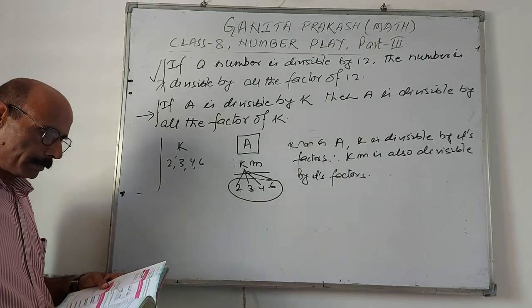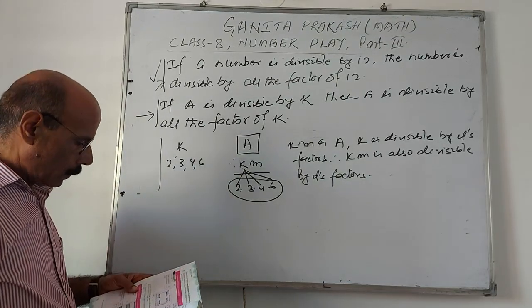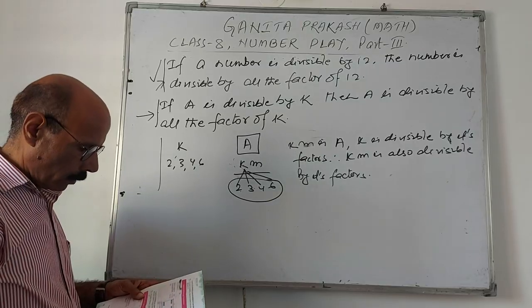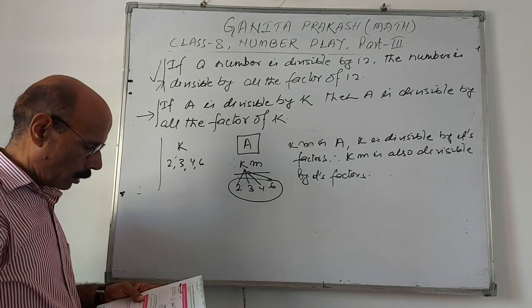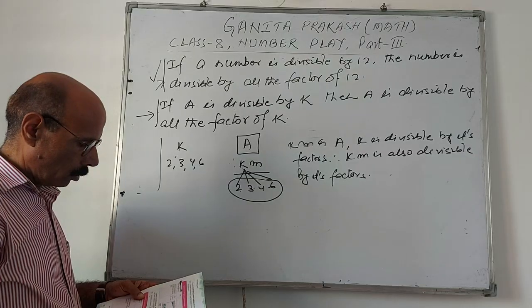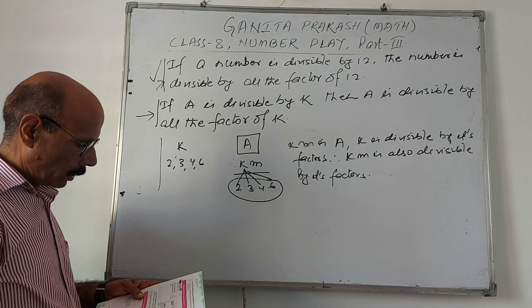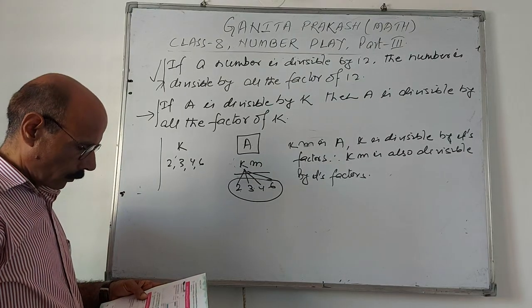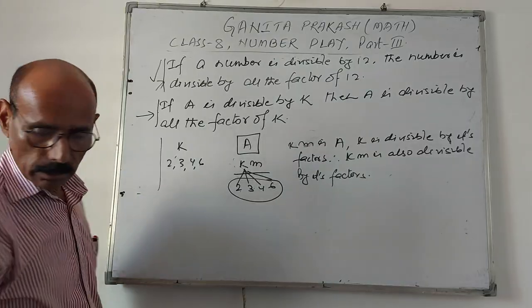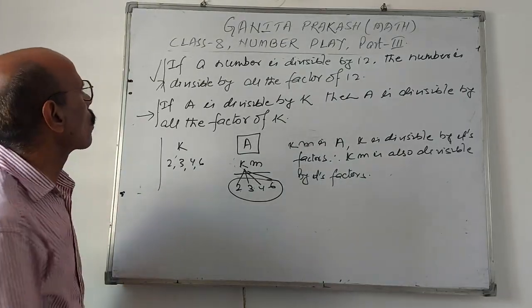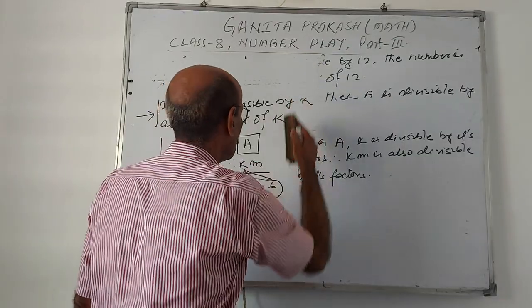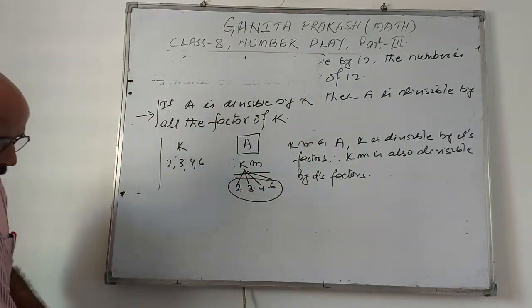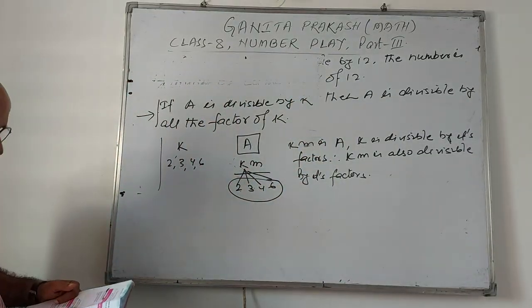Next, fifth. If a number is divisible by 7, then it is also divisible by any multiple of 7. Another statement. Is it always true?